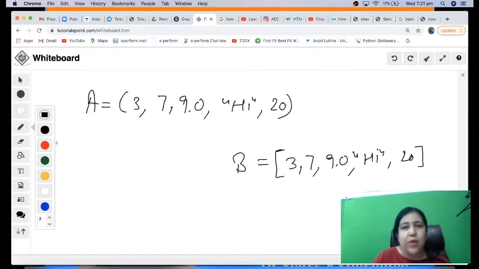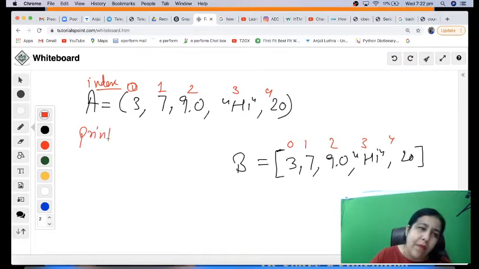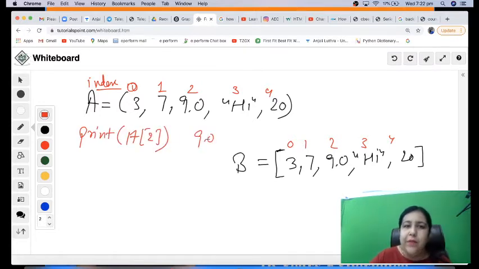Now fetching is almost the same. The way you fetch from tuples, the same way you can fetch from a list. So if I have to see the third element, so they are indexed. First element is at position 0, that is index 0. So we call the positions as index. First element is at position 0, second element is at 1. Then you have 2, 3, 4. Similar way out here. So if you write here print A2, it will print 9.0.